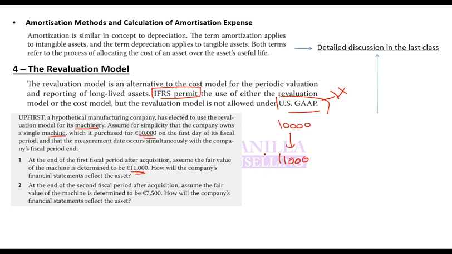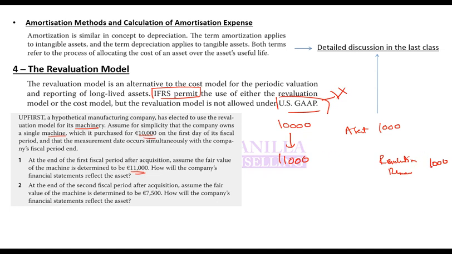When you revalue an asset, the entry is asset debit and revaluation reserve credit. There is a reserve which you create. So asset debit by 1,000, revaluation reserve credit by 1,000. On the balance sheet, you increase the value to 11,000.